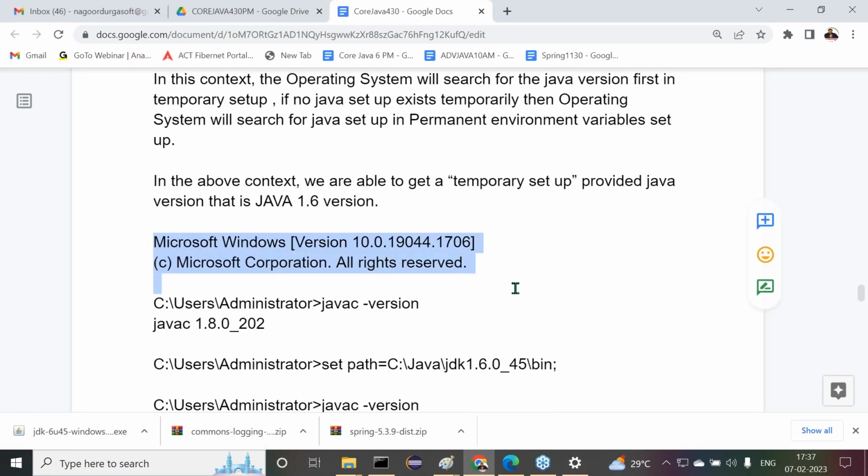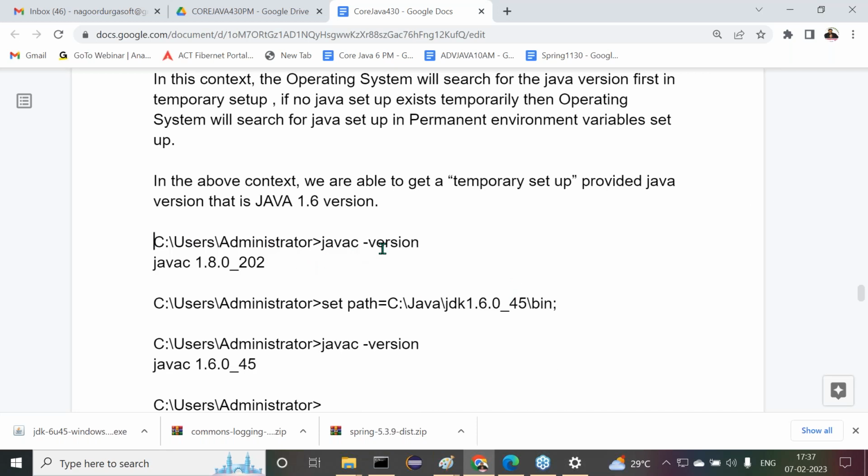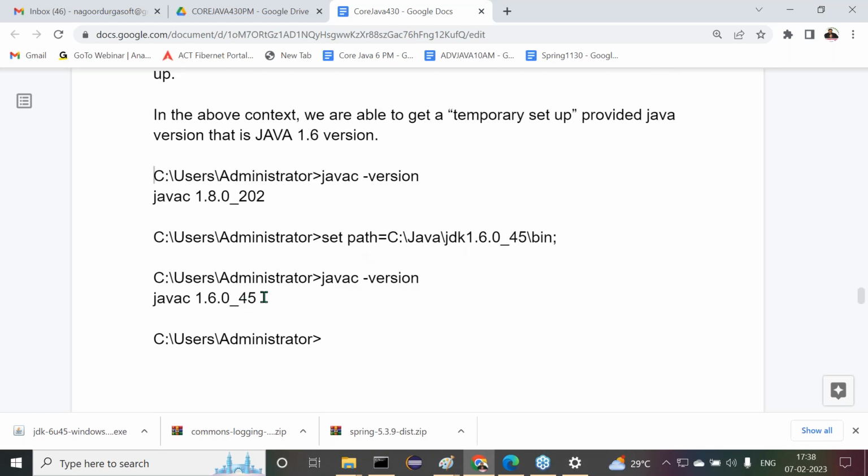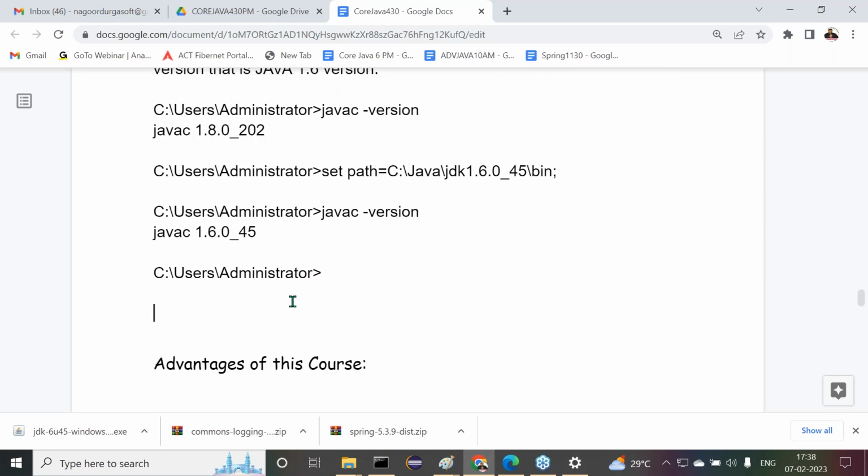When I open this command prompt, directly we are getting which version? Running javac -version shows the permanent setup here, where temporary is not available. That's why we are getting 1.8. If I set a path temporarily, now we are getting the temporary setup. Now, all of you are getting my point or not? This is exactly the scenario we can understand clearly. This is the point about the temporary setup, and next the permanent setup. Are all of you following these points, getting clarity on the setups we provided here?